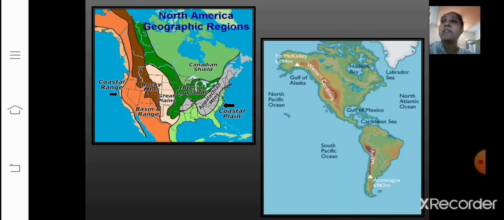Now the next continent that we'll be learning here is North America. But here you can see two images have been given to you. The mineral deposits in North America are located in three zones. First is the Canadian region north of the Great Lakes.